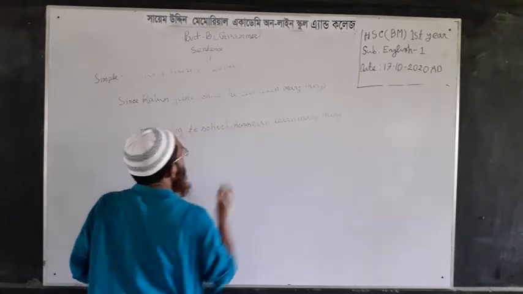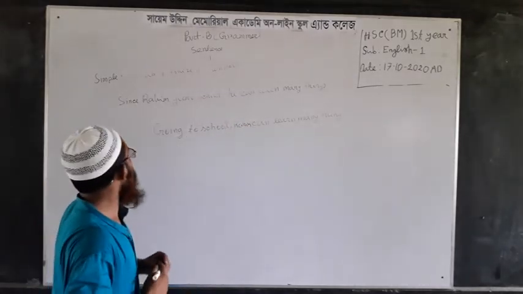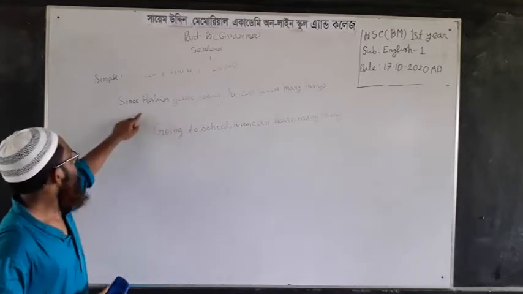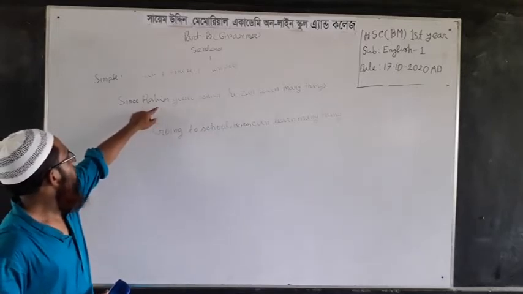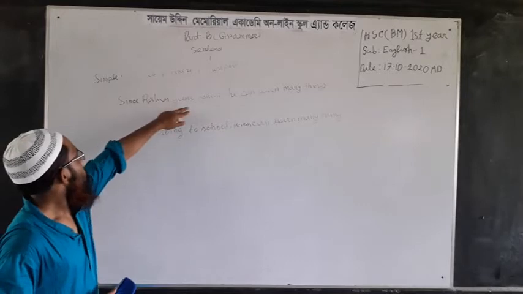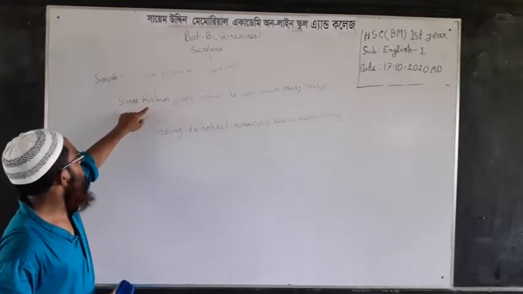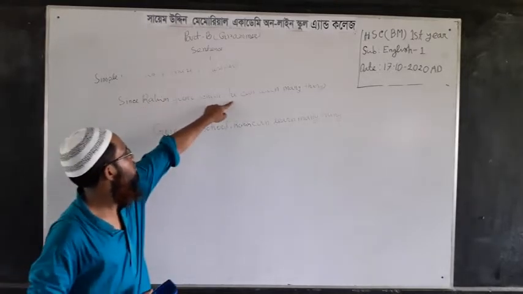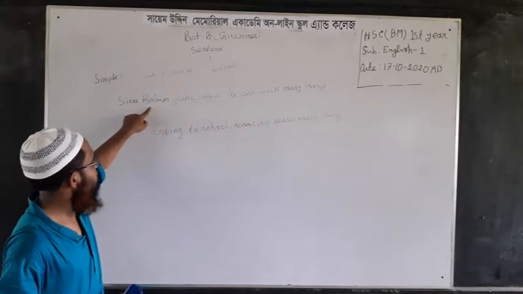Rahim can learn many things. Because in the subordinate part of this complex sentence, Rahim is the subject and he is the pronoun of this subject.